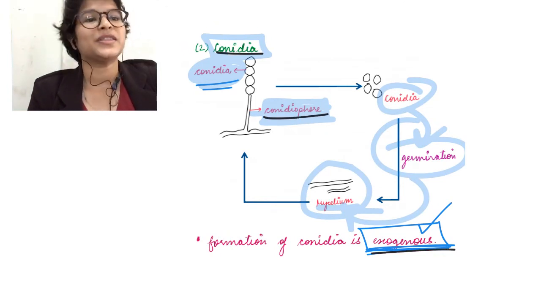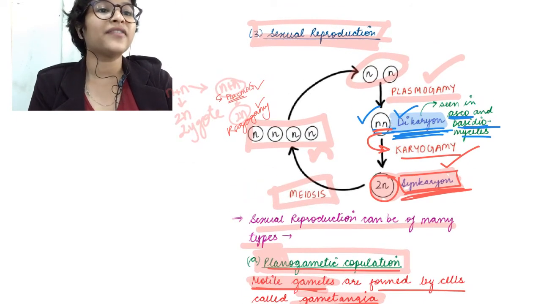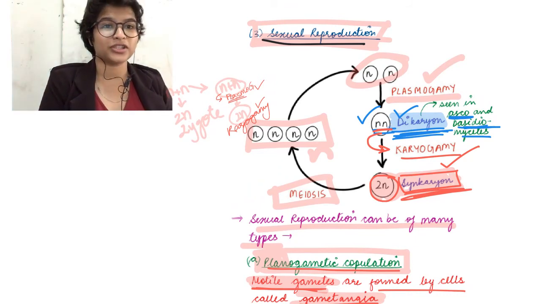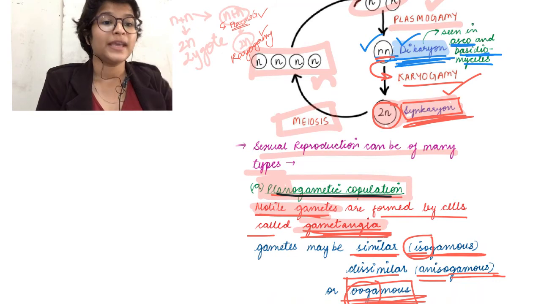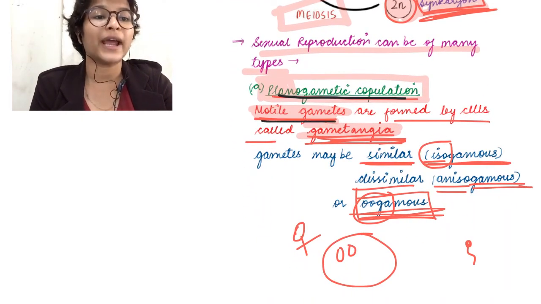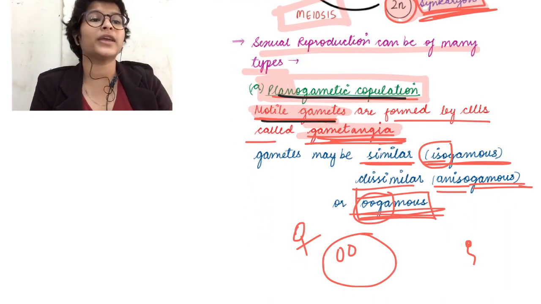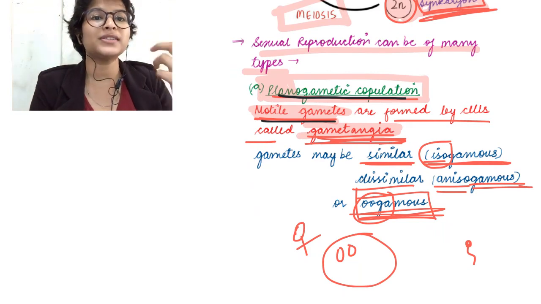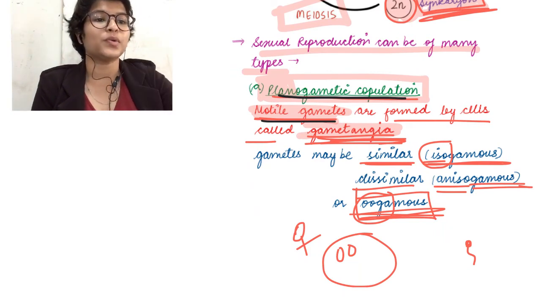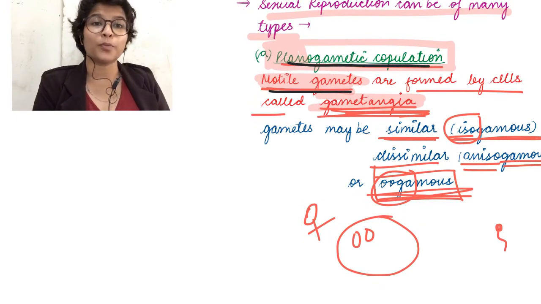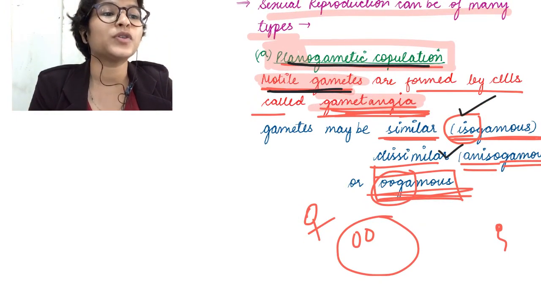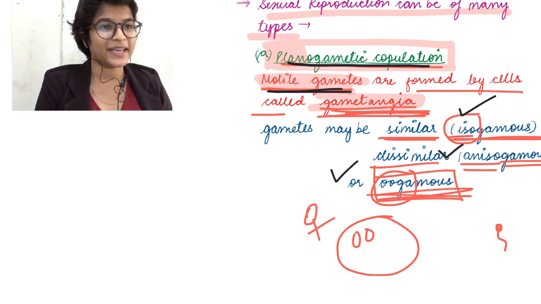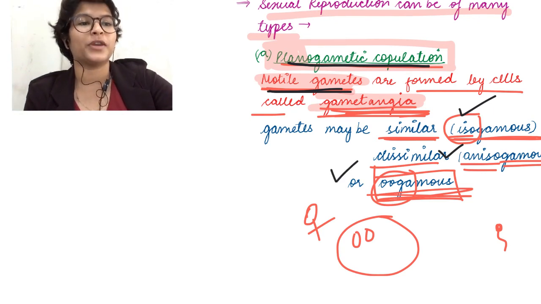Okay. So next we went on to sexual reproduction modes, in which we have three major modes of sexual reproduction. ठीक है. The first is planogametic copulation, in which we have motile gamete formation which fuse together to give rise to the zygote. ठीक है. So this planogametic copulation, which involves motile gametes, could either be isogamous, anisogamous, or it could be oogamous. ठीक है. So this was planogametic copulation.